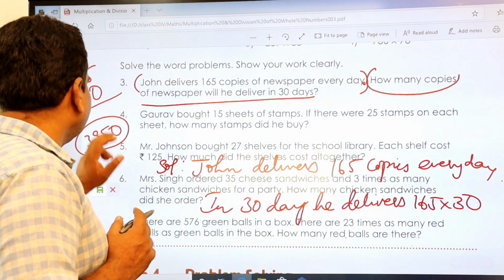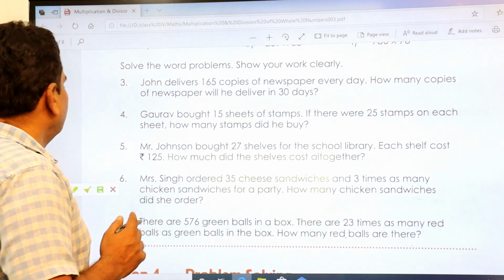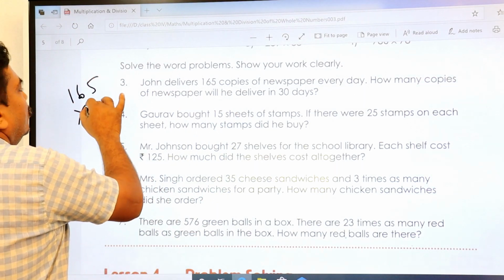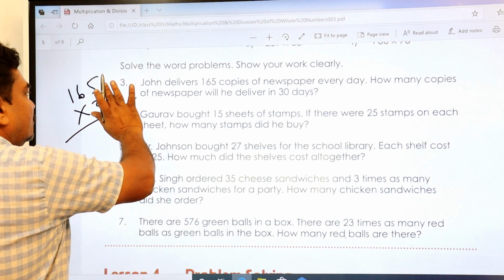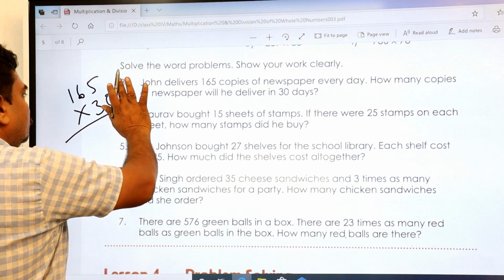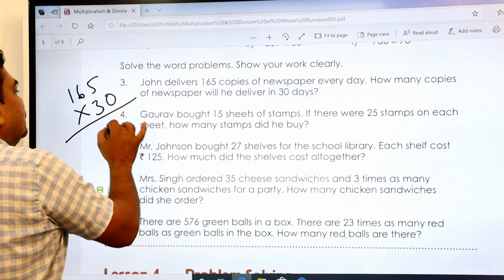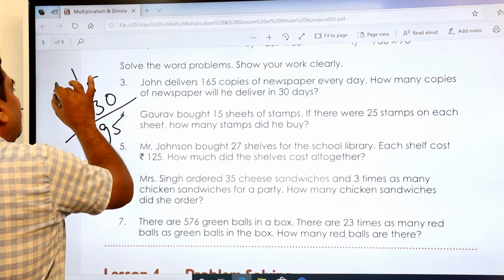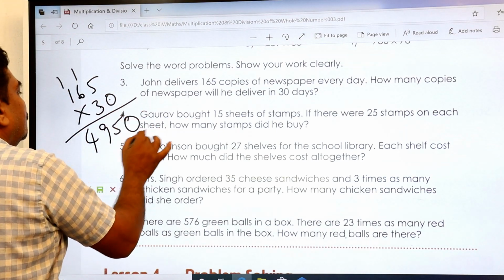Let's see. Hope you have written. I'll do it. 165 into 30. First you remove this 0 and do it only with 3. We'll keep the 0. 3 5s are 15, carry 1. 6 3s are 18 plus 1, 19, carry 1. 3 1s are 3 plus 1, 4. And this is your 0.